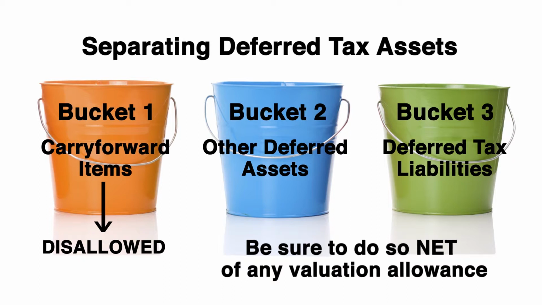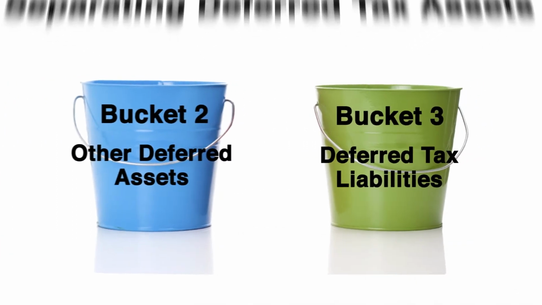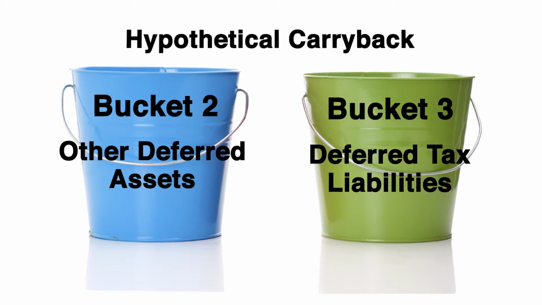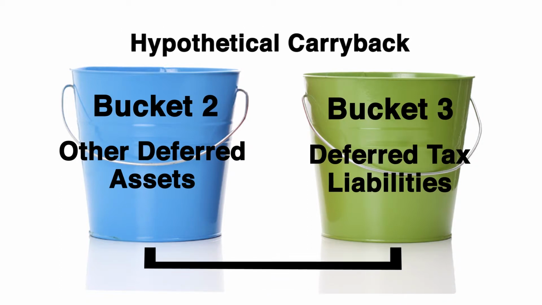After disallowing carry-forward items, the next step is to determine what amount of your remaining net deferred tax asset could be realized through a hypothetical carryback to allowable previous tax years. This amount is considered a good deferred tax asset, similar to the treatment under the old method. What you are now left with are deferred tax items that are dependent on future taxable income.